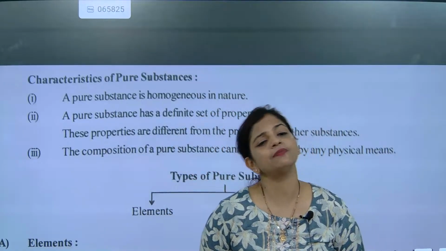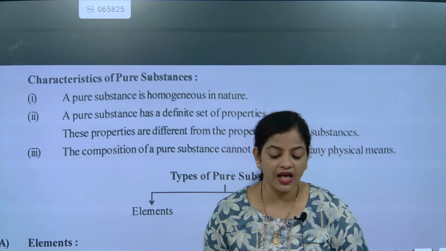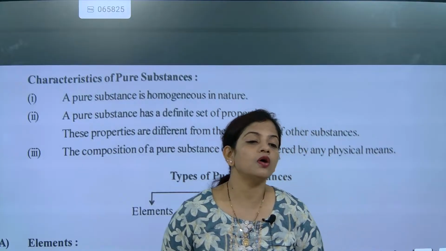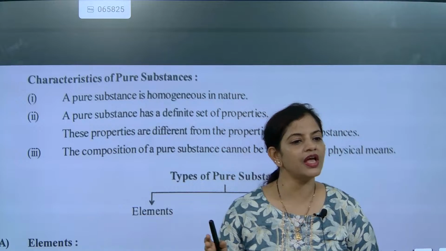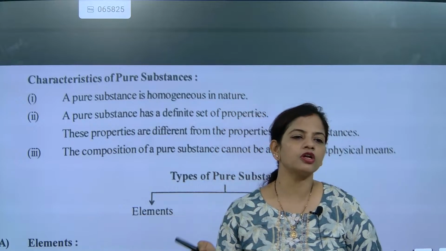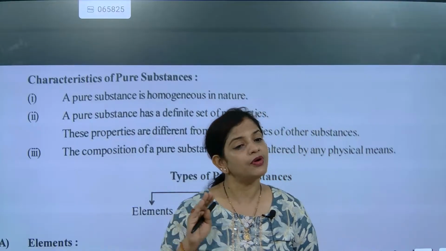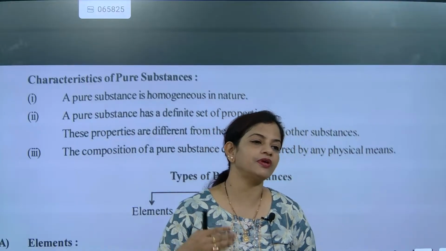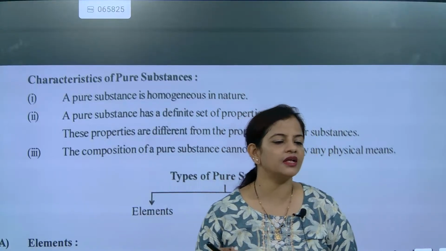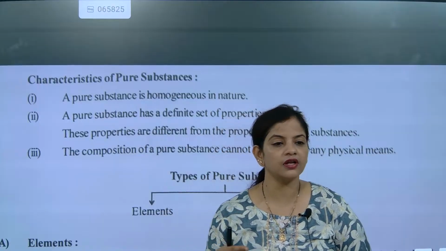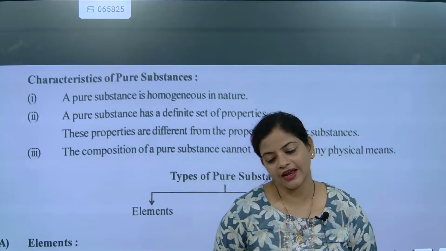We learned that elements can be classified as metal, non-metal and metalloids. Some examples we have also discussed. In the metal part, we talked about sodium, and we talked about hydrogen. Hydrogen has an anomalous behavior that we will discuss afterwards. Some examples we have taken: sodium is a metal, magnesium, zinc, sulfur. Sulfur is what? Metal? No, very good. Sulfur is a non-metal. Iron is a metal.